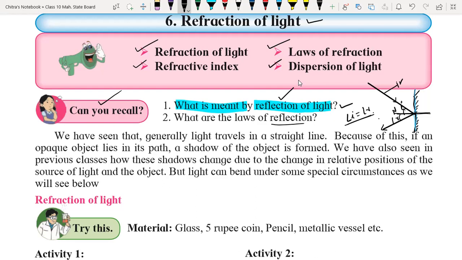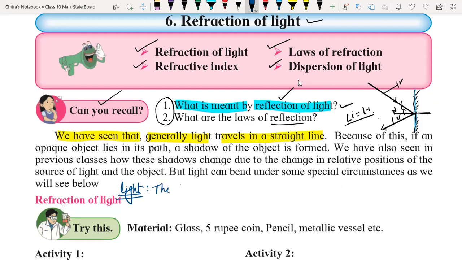Okay, understood everyone? Now in this chapter we will understand refraction, not reflection. So let's start. We have seen that generally light travels in a straight line. You know the light. What is light? Who is going to answer what is light? Sir, it's an electromagnetic wave. Okay, what else? Can you make it more descriptive? It enables the sense of vision.